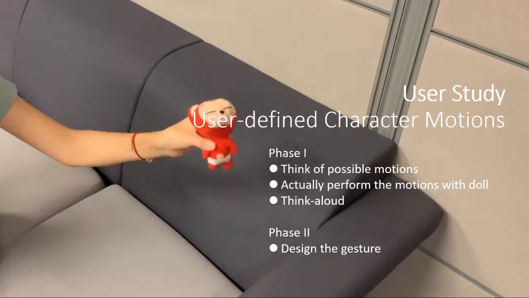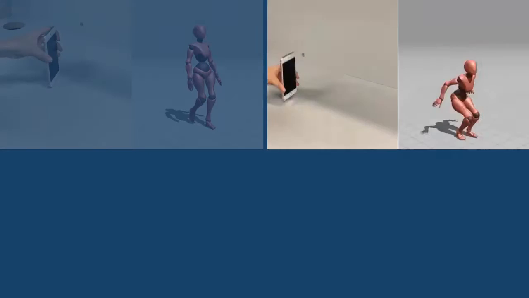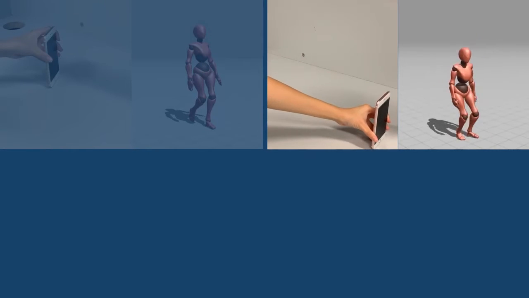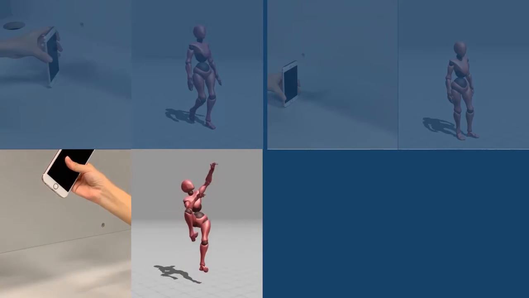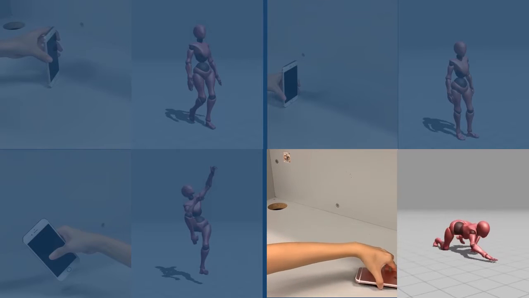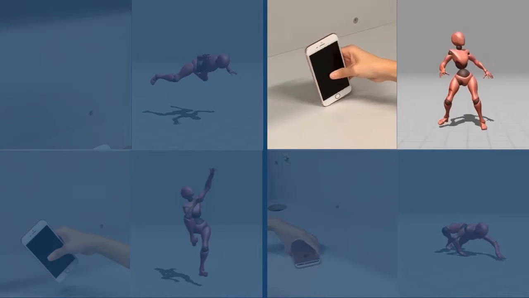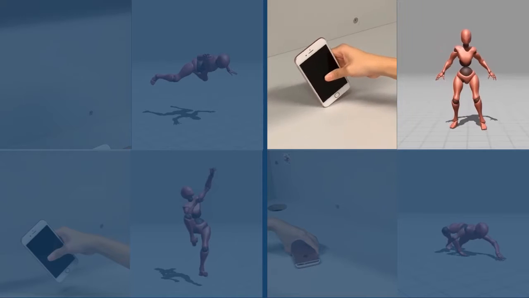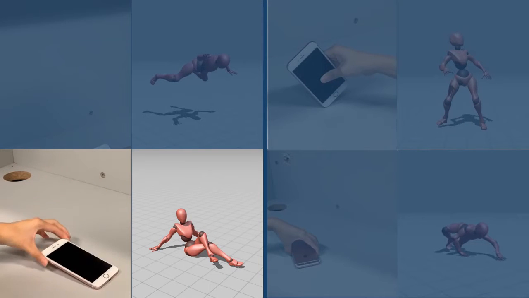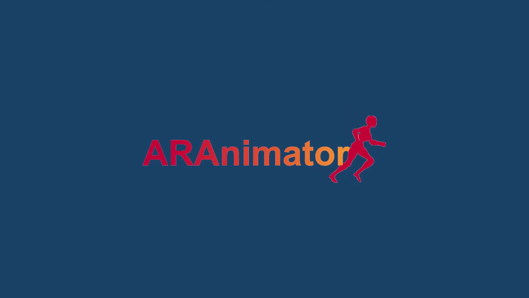Then we asked the participants to design a gesture and obtained 29 motion gestures, such as walking, jumping, climbing, crawling, falling, pop head, lie down, sliding, etc. By using this user-defined motion, we designed our AR Animator.